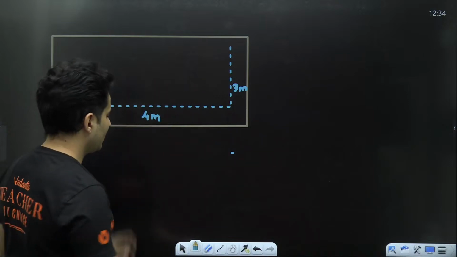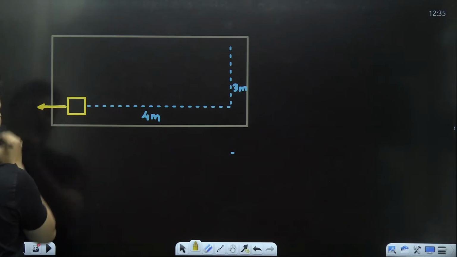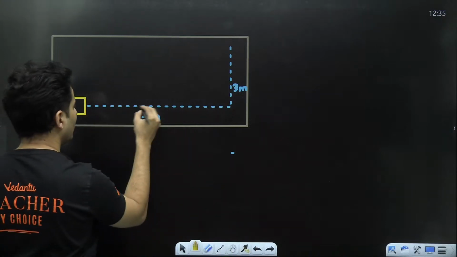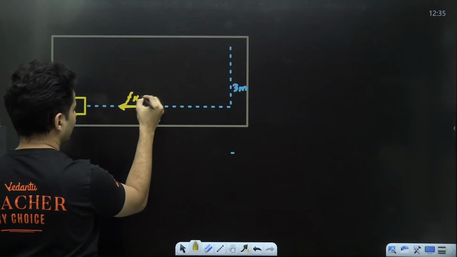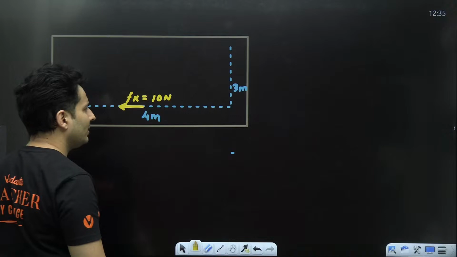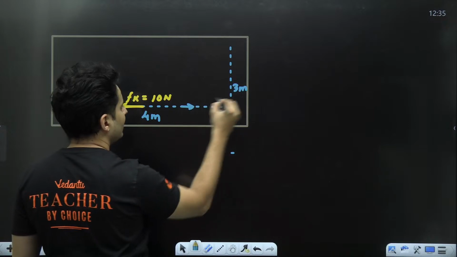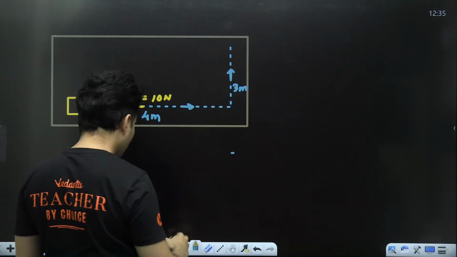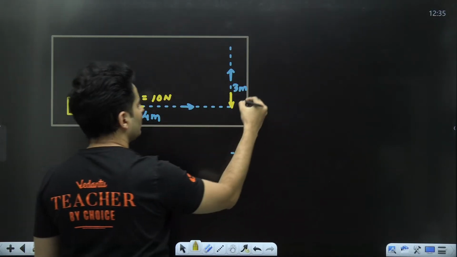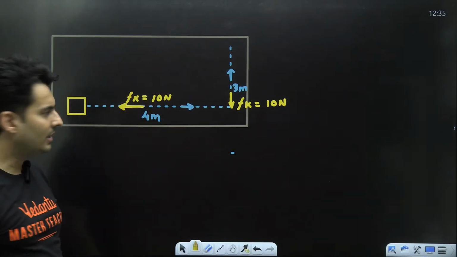While I move this box, remember, friction will act, and the frictional force is going to be like this, opposite to the motion. So as I move from here to here, the kinetic friction will act. Maybe let's say it is 10 Newton force. As I move and change the direction, instead of going like this, I move like this, then the friction will also change the direction, and the friction will then act exactly like this. So again, the kinetic friction will be applying a force of 10 Newton in this direction.